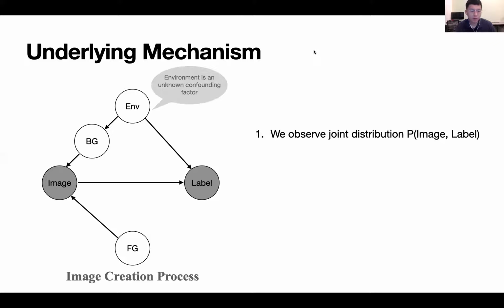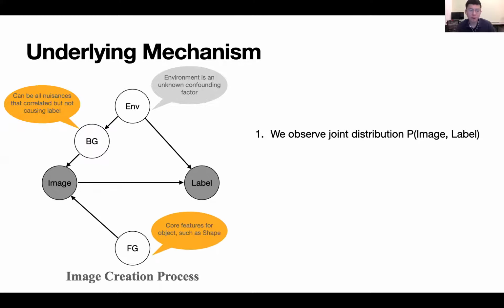The latent environment variable is a confounder, which causes both the label and node BG. The BG variable represents the nuisances like the background, viewpoints, and so on. The FG variable produces the core features for the image category.